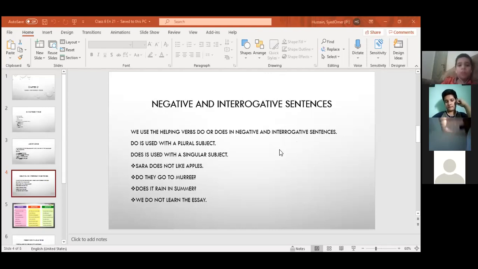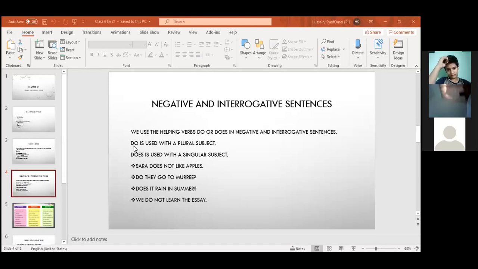Rohan, yes. I do not go to the market. I don't go to the market or I do not go to the market. Negative means not. I've told you that the helping verbs are do and does. Do comes with plural, does comes with singular. I is regarded as plural. We never put s or es with I. So I go to the market. I do not go to the market. Do I go to the market?